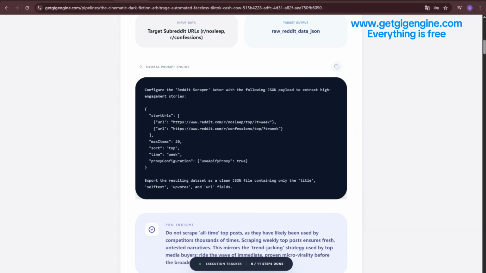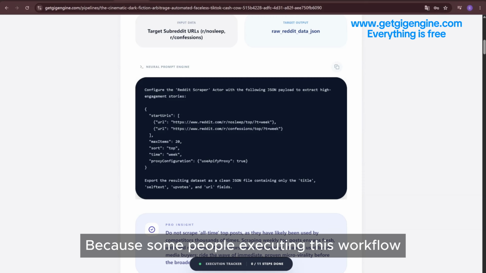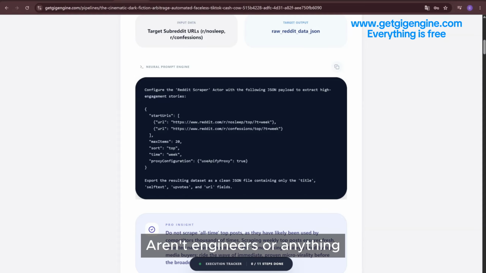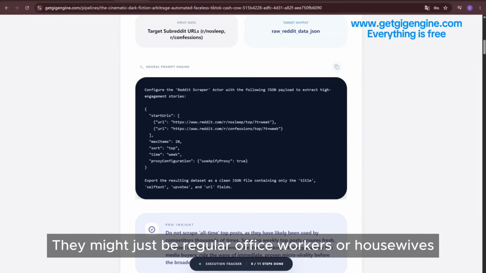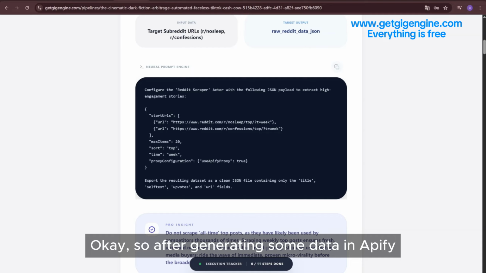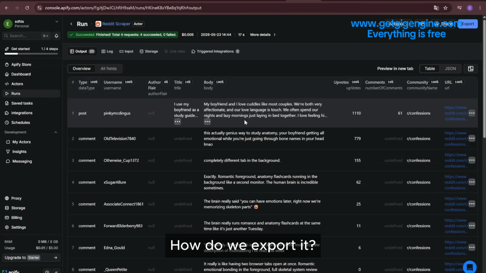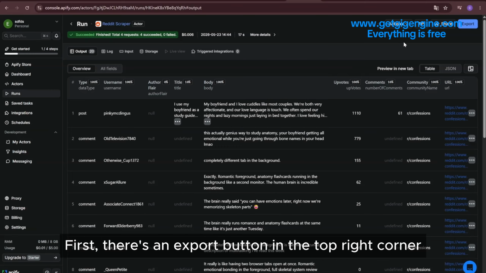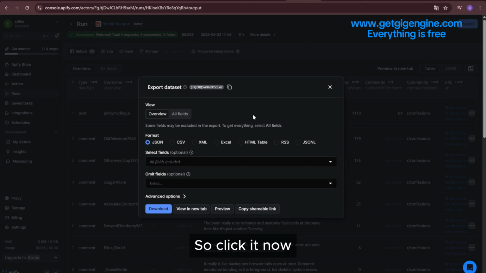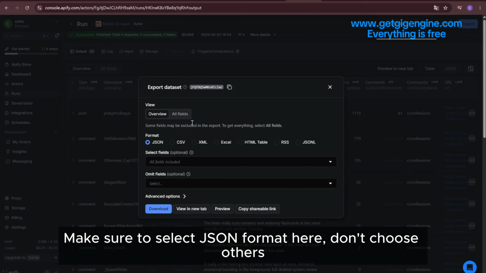I forgot to mention earlier, because some people executing this workflow aren't engineers or anything. They might just be regular office workers or housewives. Okay, so after generating some data in Apify, how do we export it? First, there's an export button in the top right corner. So click it now. Okay, a dialog pops up. Make sure to select JSON format here. Don't choose others.